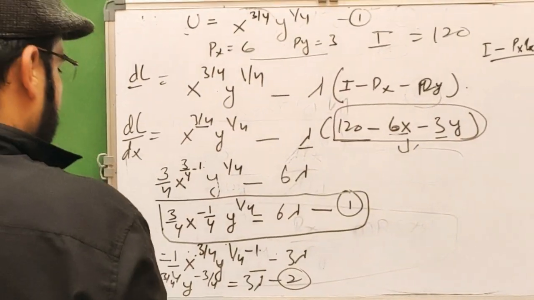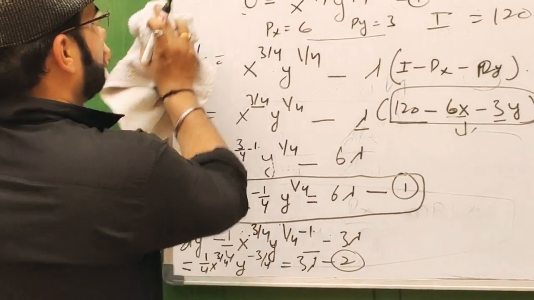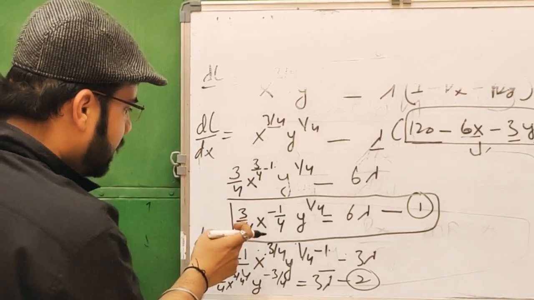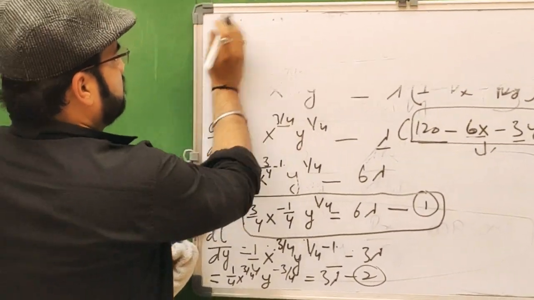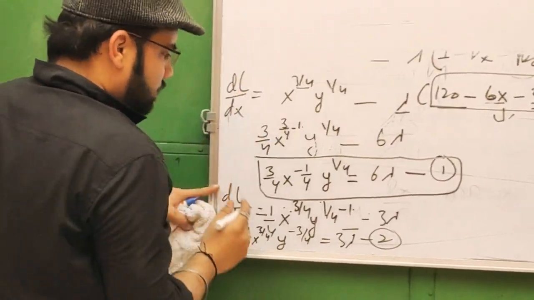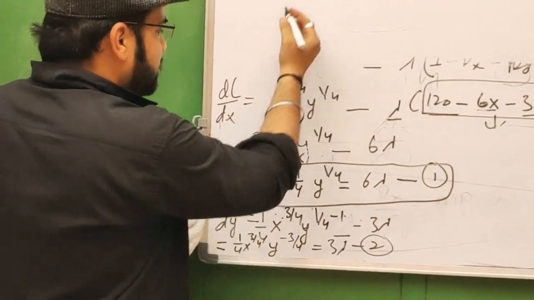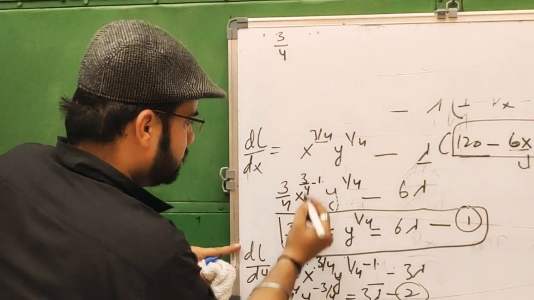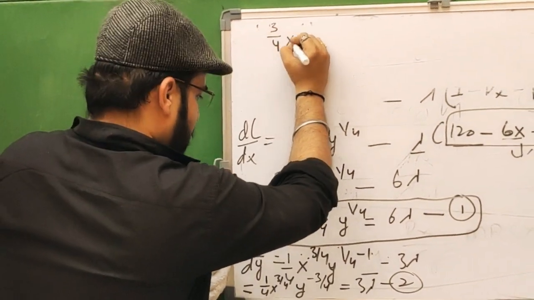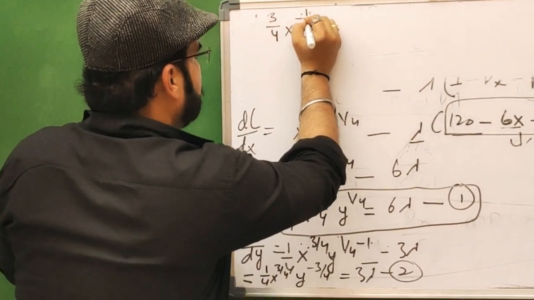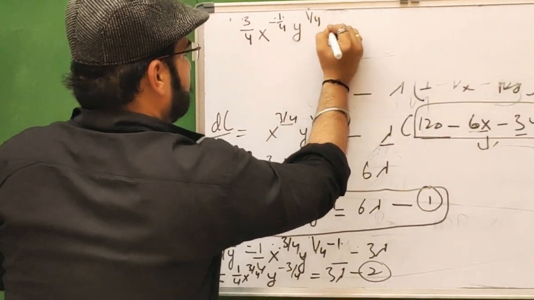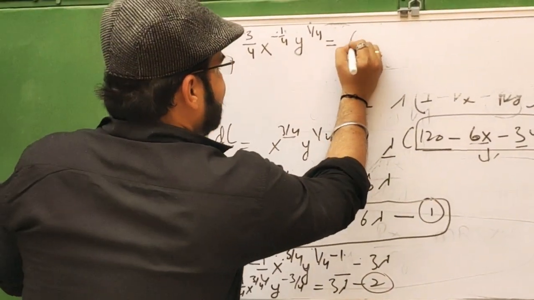Now we will write one by one. First we write this first equation here, then erase, so there will be no confusion. The first equation is 3 by 4 x power minus 1 by 4 y power 1 by 4 equal to 6 lambda.